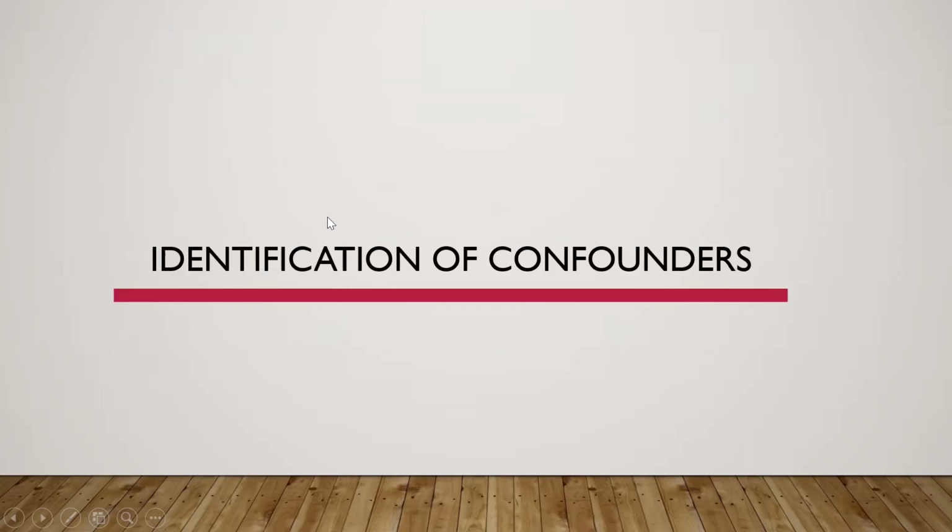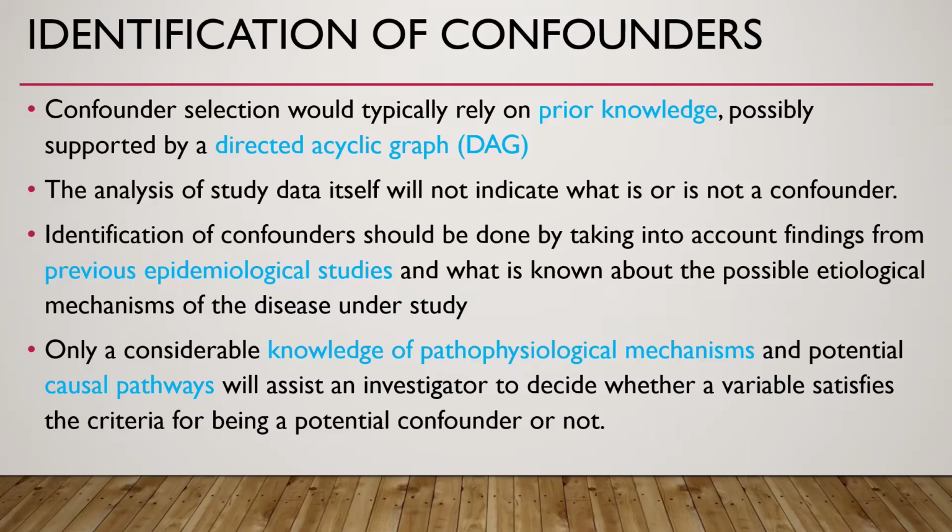Now, we need to identify the confounders before we design the study. This is important. So how to identify confounders? Confounder selection would typically rely on prior knowledge. This is important, and possibly supported by a directed acyclic graph or DAG. The analysis of study data itself will not indicate what is or is not a confounder.